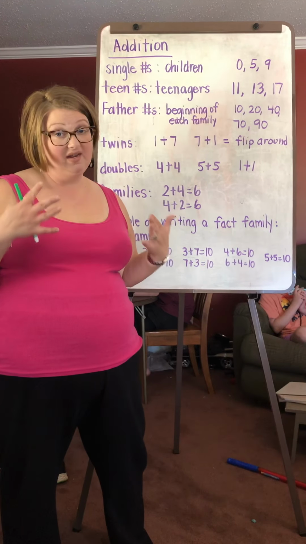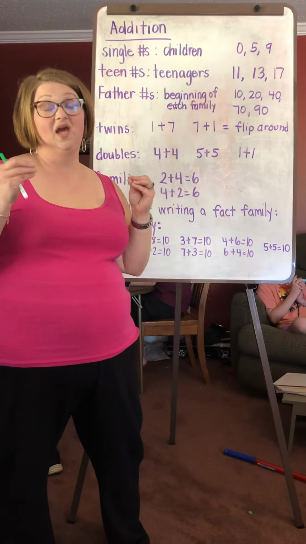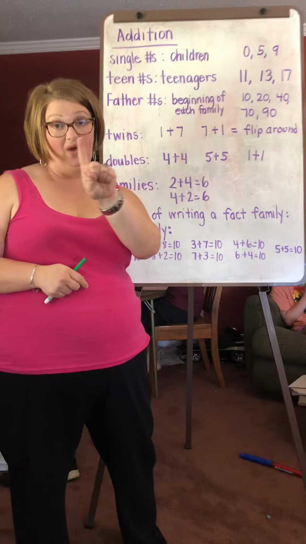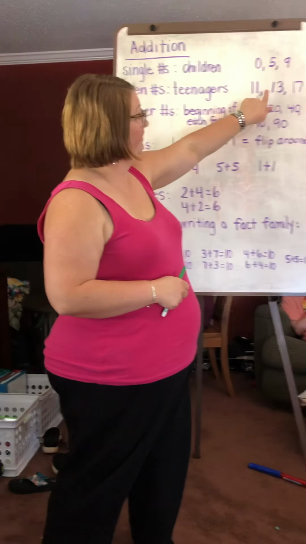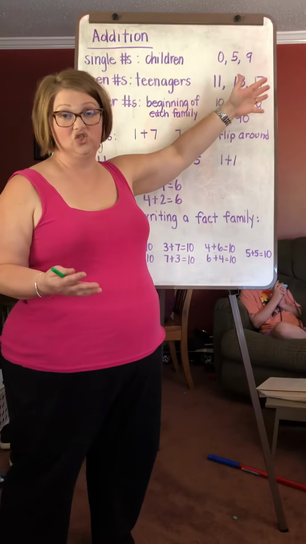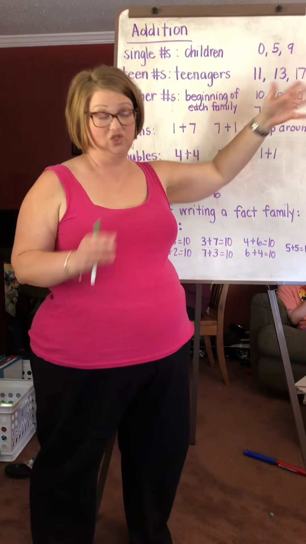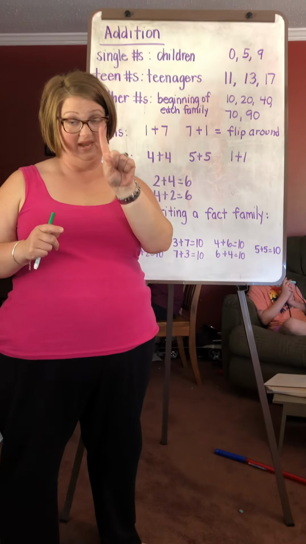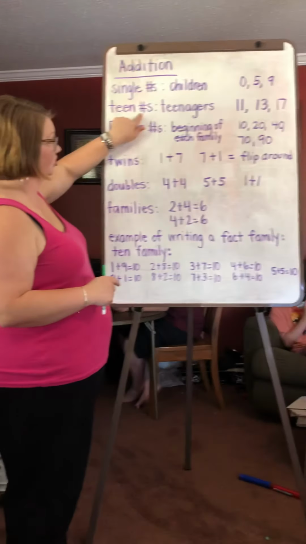We can recognize a teenager number because they will always have a 1 in front of them. So 11, 13, 17, those are just examples of teenager numbers. So all of those that have a 1 at the beginning, they're teenager numbers.